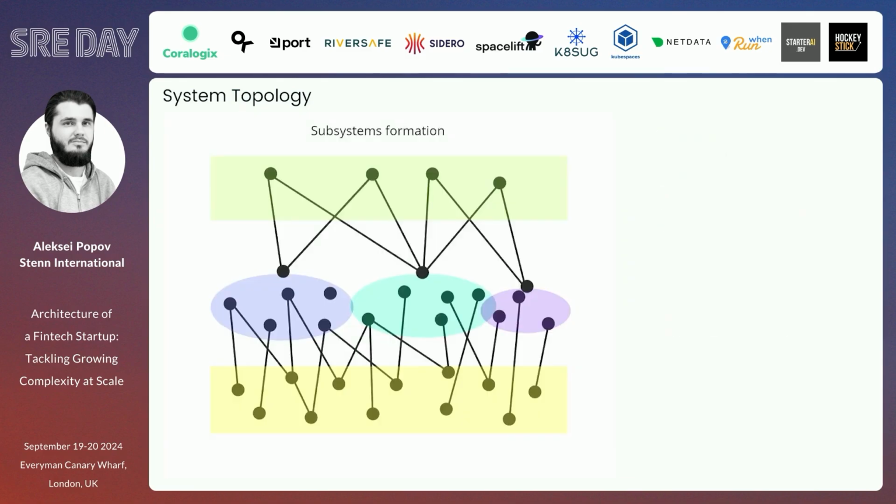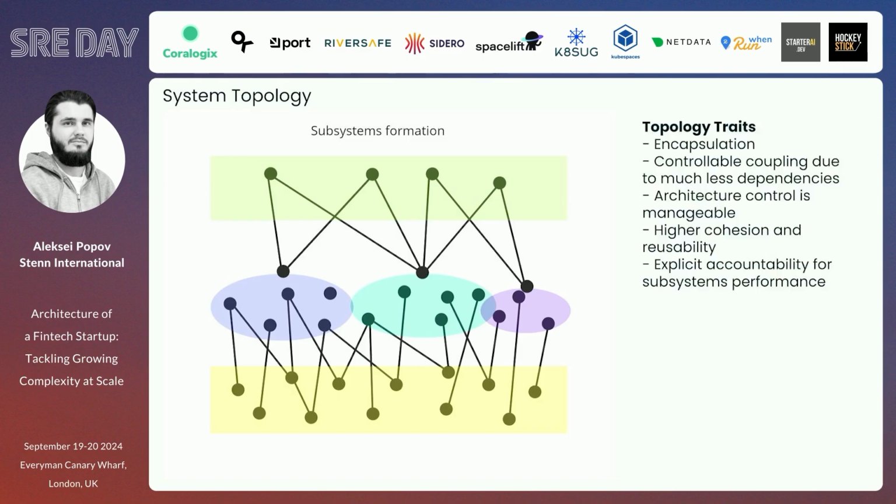We can start improving by providing subsystems, like finding some domains which have high cohesion, I would say, and defining them in one subsystem with one entry point, as an API layer, for instance. In that case, it helps us improve encapsulation and controllable coupling, because you have much less dependencies, because you have some abstractions in that way. From the architecture standpoint, it is much easier to control, because now we have subsystems, not just a lot of microsystems. Cohesion is much higher in that way.